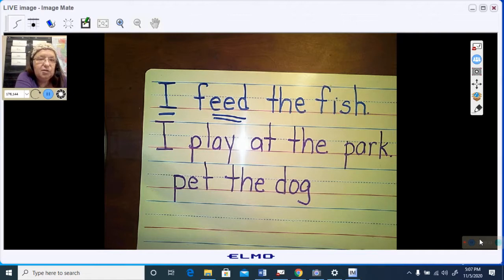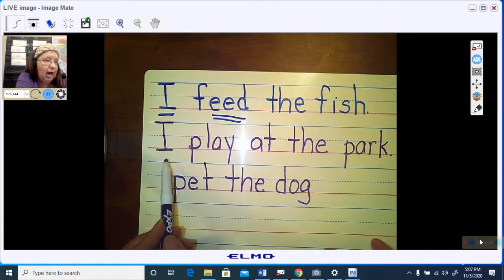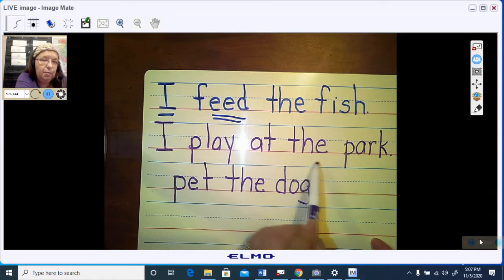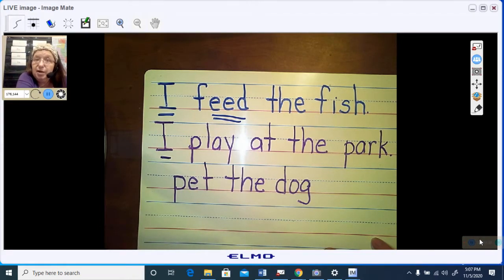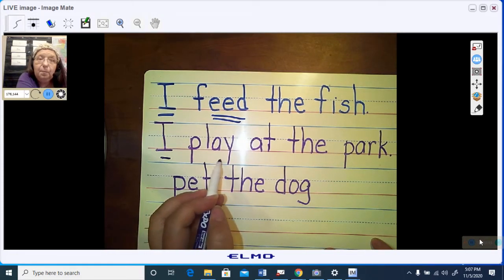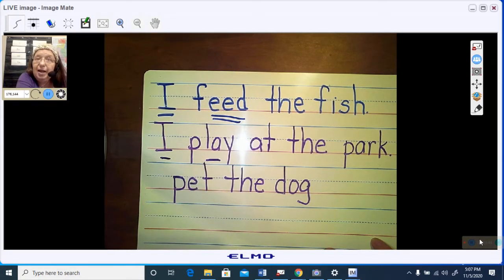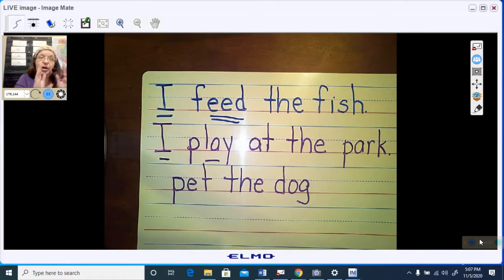Okay, let's look at these two sentences to begin with. I play at the park. Does it mention a someone or a something? Yes, I. That is the someone in the sentence. What does the someone do? What do? I play. Play is the action word. So we have a someone. We have an action word. Let's see what else we have.